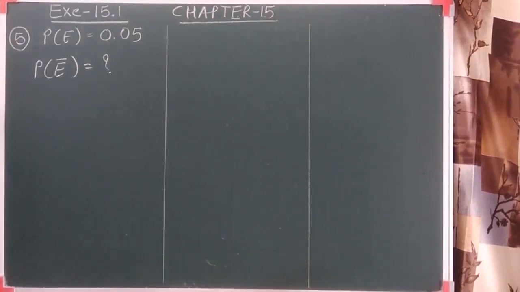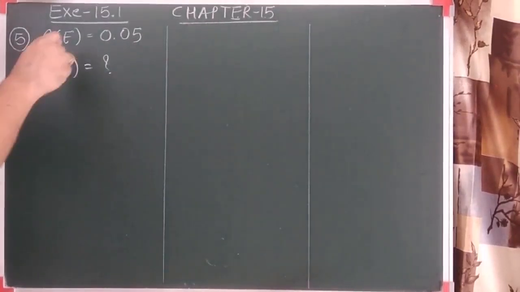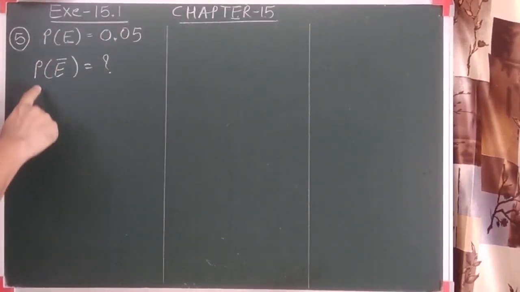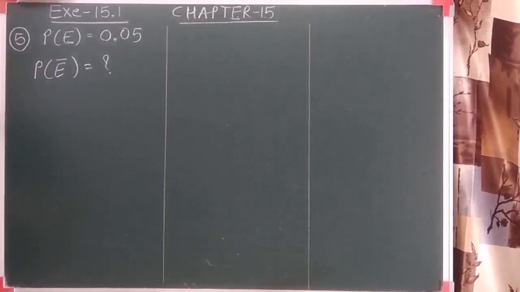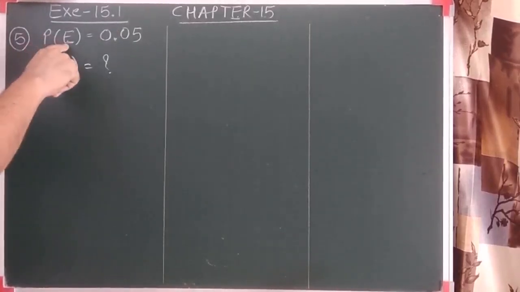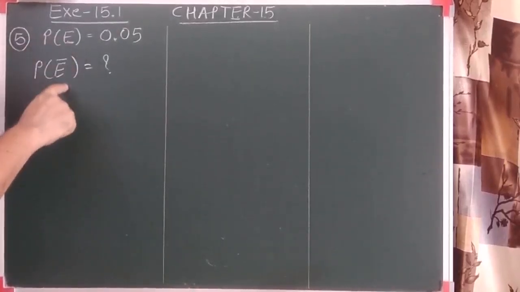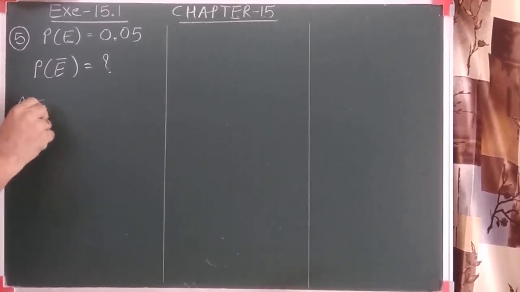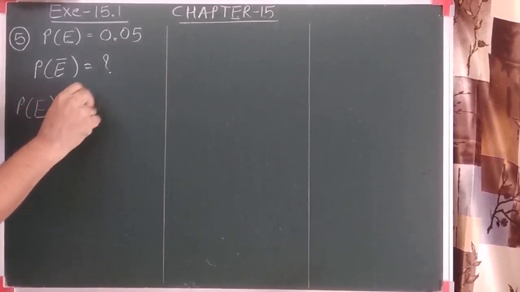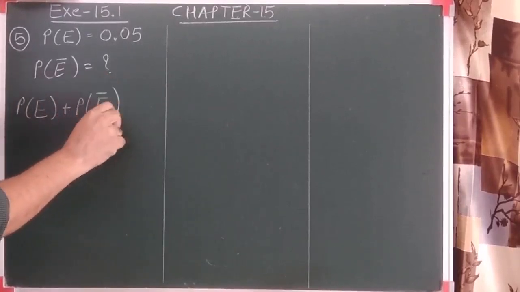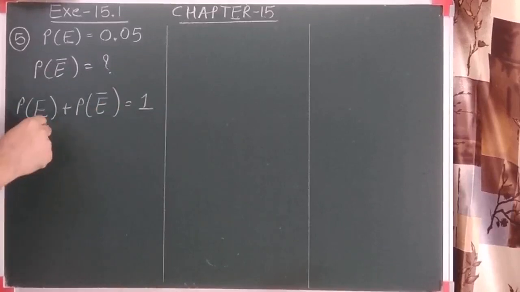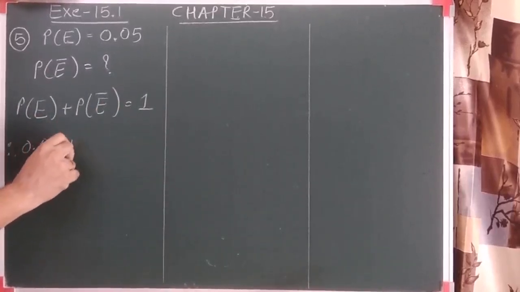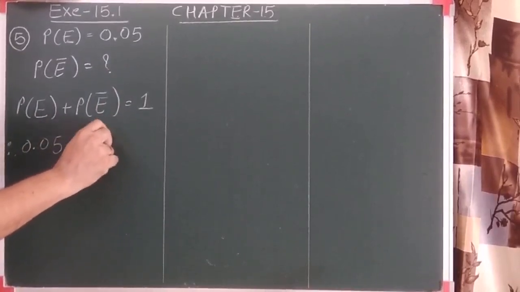The number of this exercise: they have given that the probability of an event is 0.05. So what is the probability of not an event? As we discussed, an event and not an event are considered complementary events, and we have the formula that the probability of event E plus the probability of not an event E is always 1. So we have this value, which is 0.05, and this value which we have to find out.